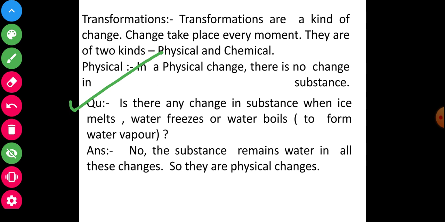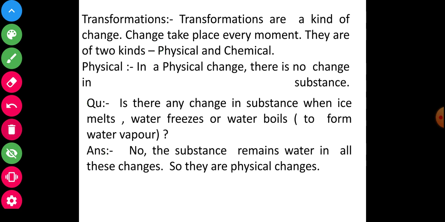The answer is very simple. No, the substance remains water in all these changes. So these are physical changes.